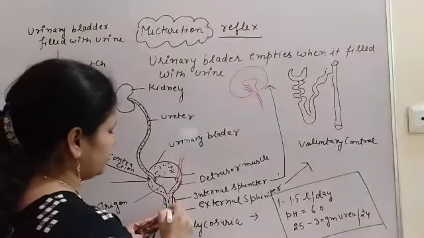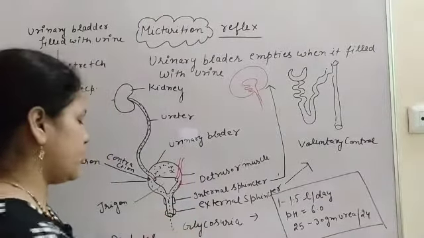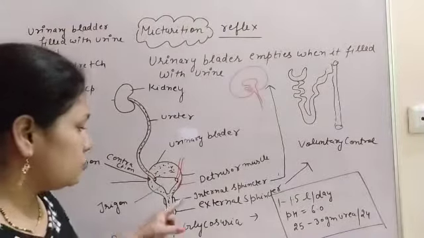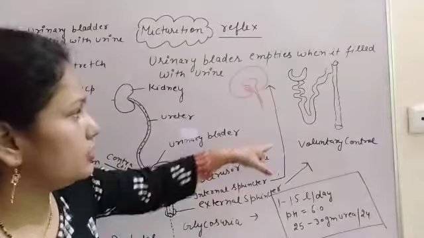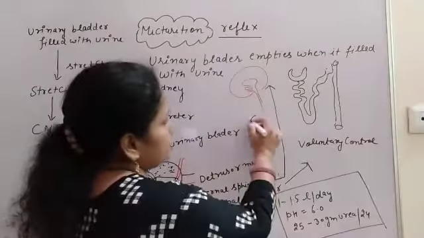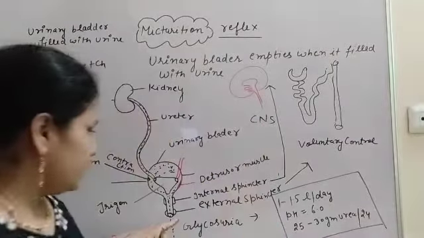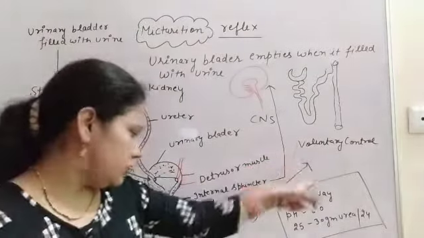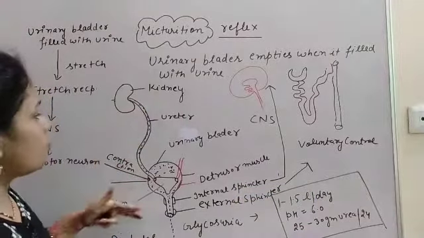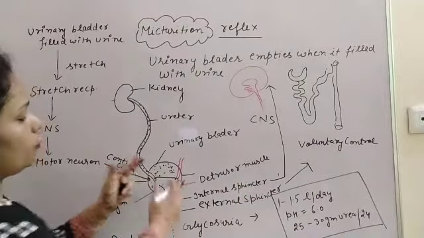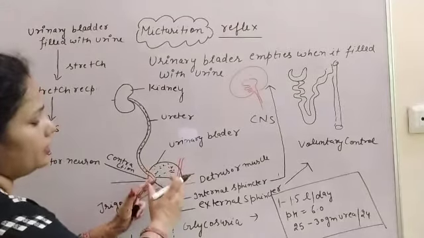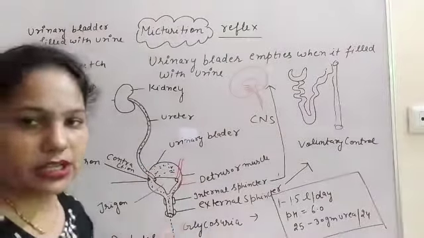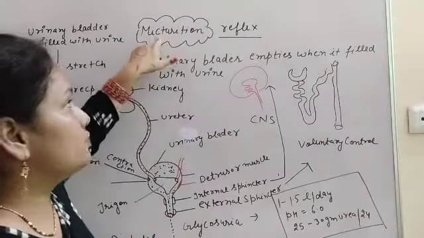Then from the internal sphincter it goes to the external sphincter, and then there will be the release of urine. This internal sphincter is under the control of the CNS, and the external sphincter is under our voluntary control. This process of release of urine from the filled urinary bladder to outside the body is nothing but the micturition.